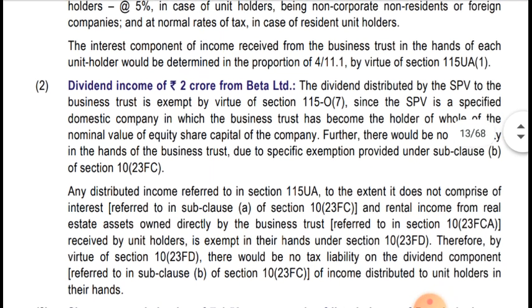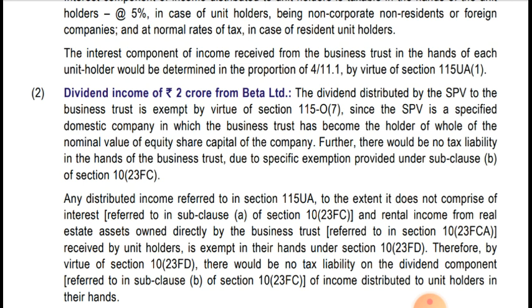Now the second item, that is dividend income of 2 crores from Beta Limited. The dividend distributed by special purpose vehicles to the business trust is exempt by virtue of section 115-O, since the special purpose vehicle is a specified domestic company in which the business trust holds the whole of the nominal value of equity share capital of the company. So where the business trust is holding 100% of the shares of the special purpose vehicle, whatever dividend income is received by the business trust is exempt.